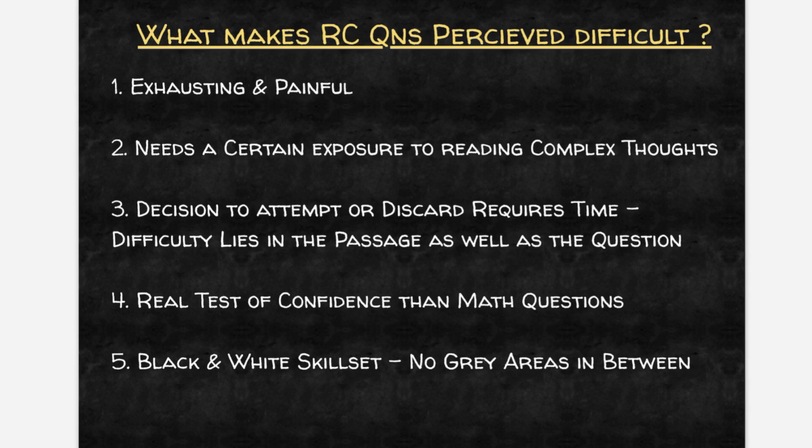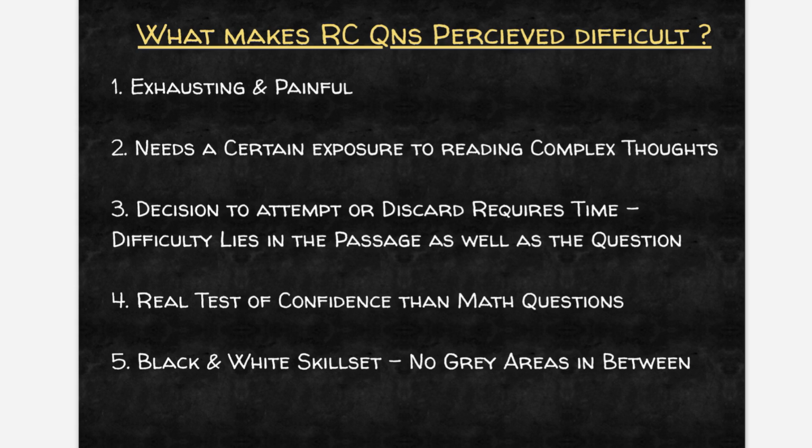And unlike mathematics, where with one look at a question you know that this is from an area in which I am not strong, so let me simply avoid this question and not waste my time trying to attempt it. So decision making on whether you want to attempt maths questions or not is very easy, right? But reading comprehension is not like that. Unless you have read a passage once, twice, thrice, you still hope that by reading the questions you may make better sense of the passage.